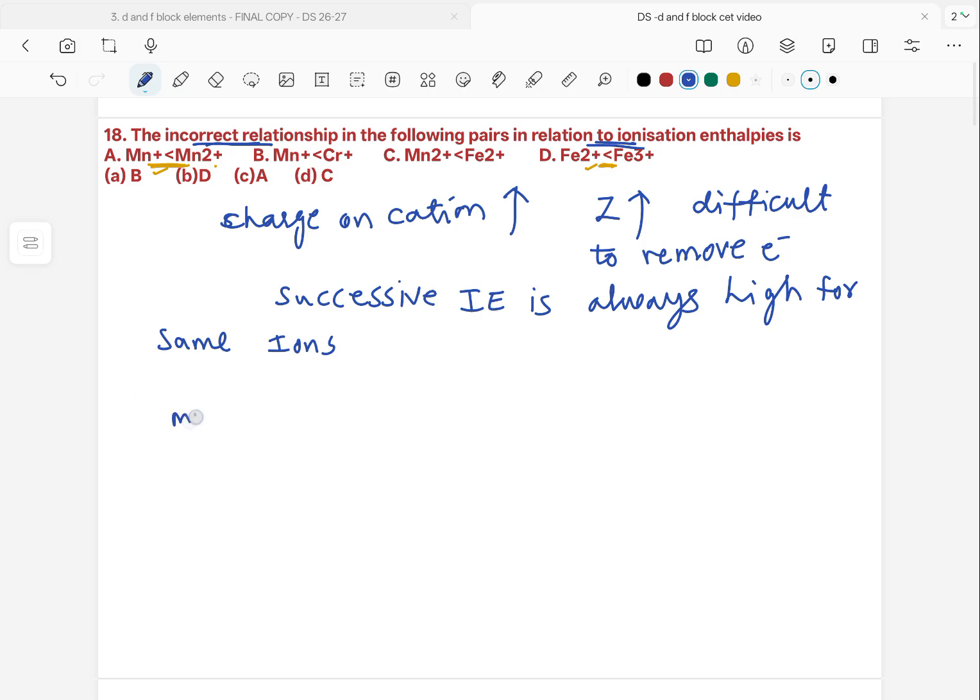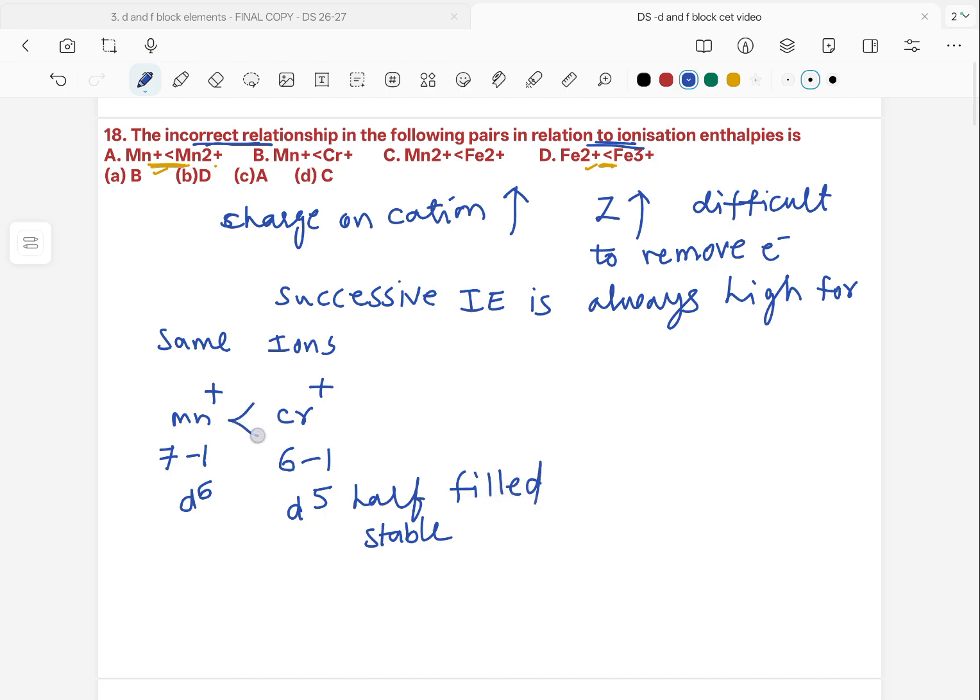Now the B option, that is Mn+ and Cr+, we have to consider with respect to configuration. Manganese has 7 valence electrons, minus 1, meaning it has a d6 configuration. Chromium has 6 minus 1, a d5 configuration. d5 is a half-filled stable configuration. So it should be this way and it is given in the same way. So the B option is also right. So our answer might be the C option.